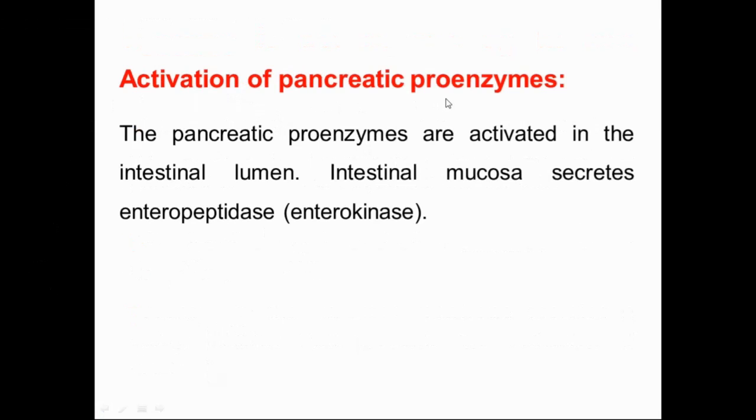Now, activation of pancreatic proenzymes. The pancreatic proenzymes are activated in the intestinal lumen. Intestinal mucosa secretes enteropeptidase, that is enterokinase. Another name of enterokinase is enteropeptidase. This is very important thing. You have to remember this thing.